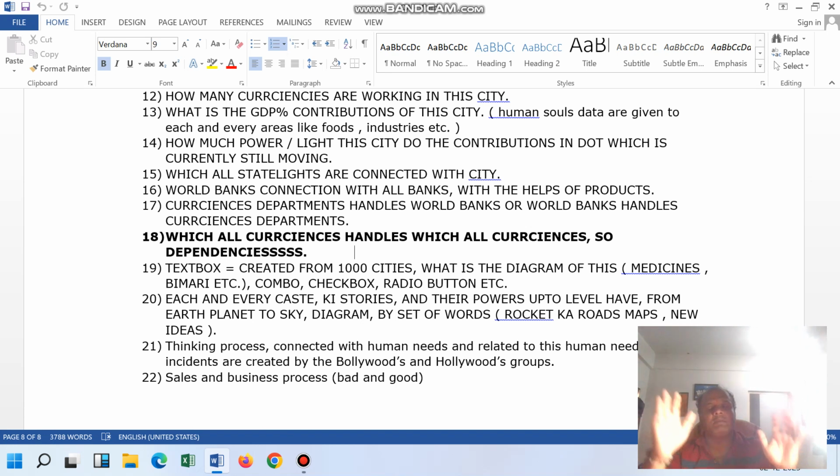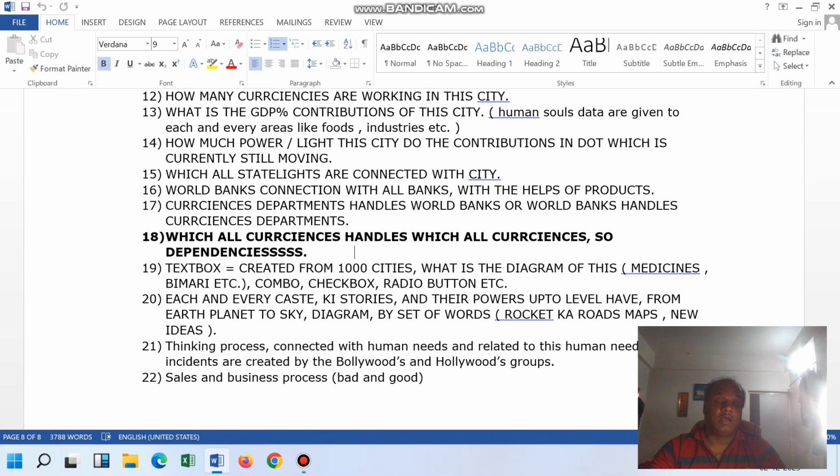Assume that human birth also started and they started living also. But still the potato and planet idea, what that idea was, we will discuss later on. Idea equals computer creation. Computer is created on the Earth planet.